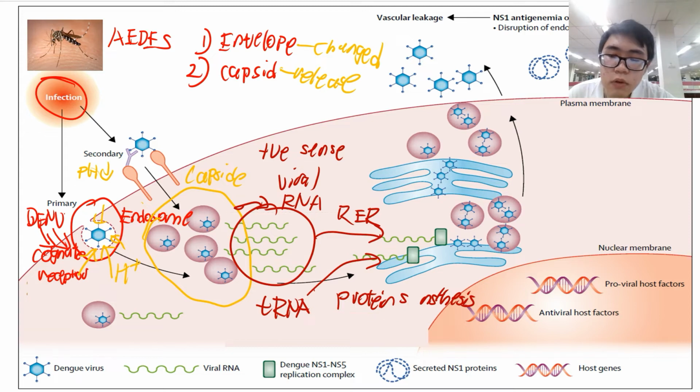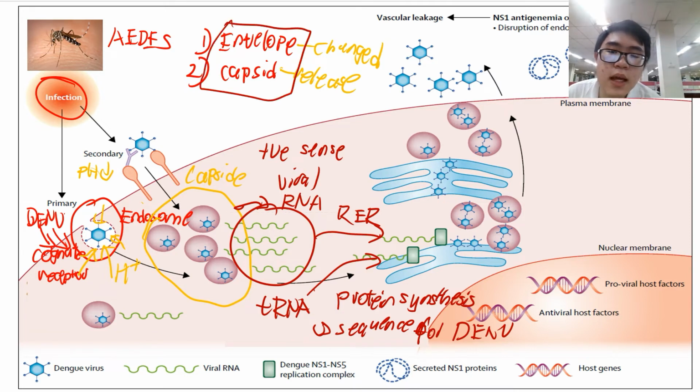And this protein synthesis will produce the sequence for the new virus. These proteins that are produced are not beneficial to humans, but we also have to build up the new dengue virus. So there are two main components: the envelope protein and the capsid protein. When the protein is produced, they have to aggregate first, because the structure of the virus protein is a circular shape, right? So it has to aggregate first and then form the structure of the dengue virus.